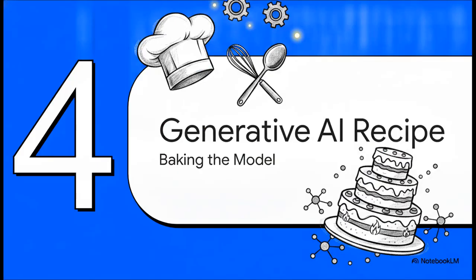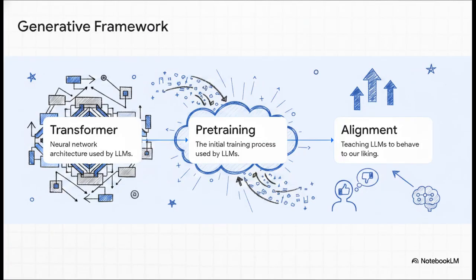All right, let's bring it all together in section 4, the generative AI recipe, baking the model. So if you wanted to build a generative language model from scratch, you basically need 3 essential ingredients. This is our generative framework. Step 1 is the transformer architecture. That's your physical neural network foundation.